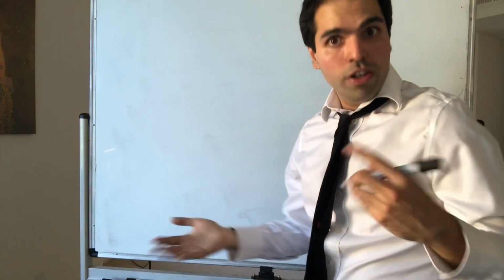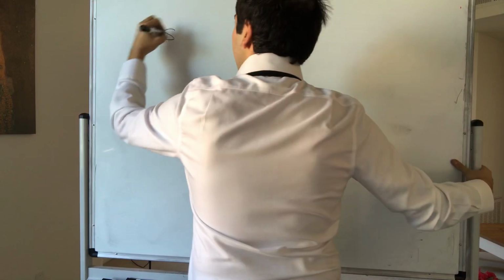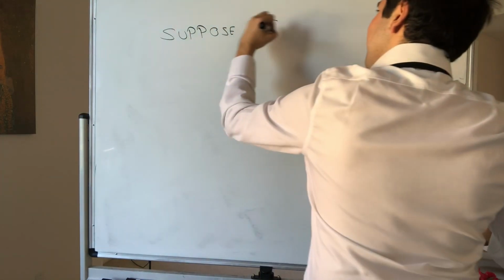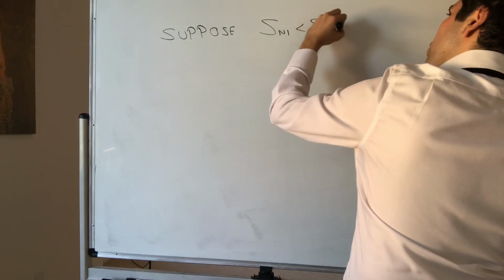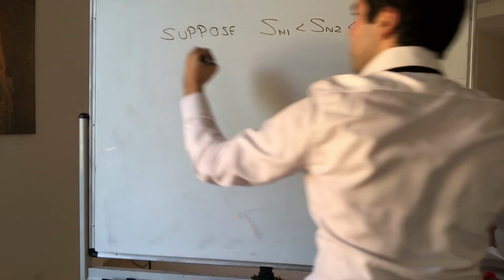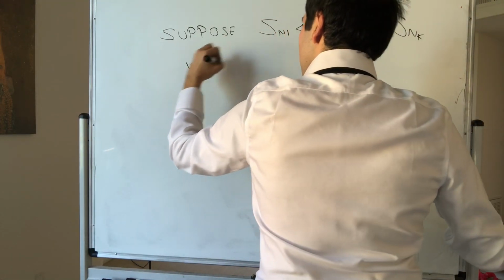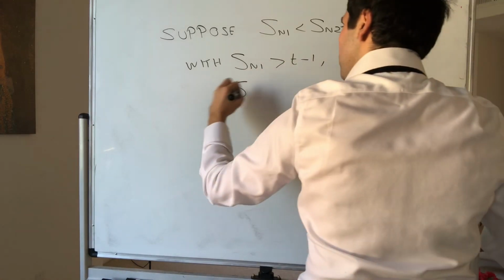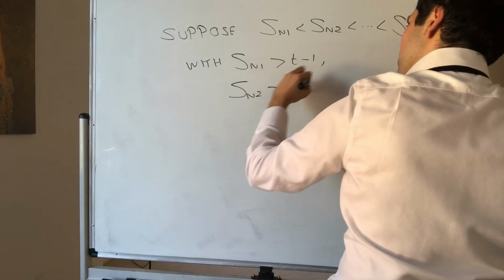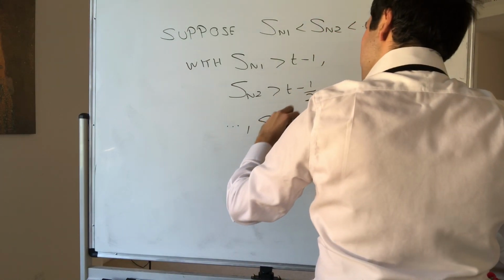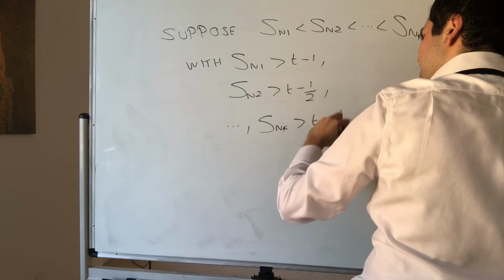Okay, so for the induction step, suppose, what do we have? We have S_{n_1} less than S_{n_2} less than dot dot dot less than S_{n_k}, with S_{n_1} bigger than t minus 1, S_{n_2} bigger than t minus 1/2, up to S_{n_k} bigger than t minus 1 over k.